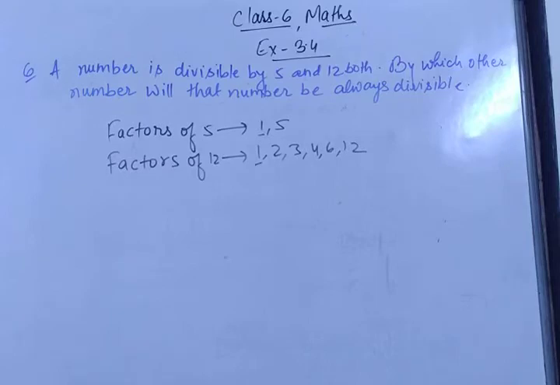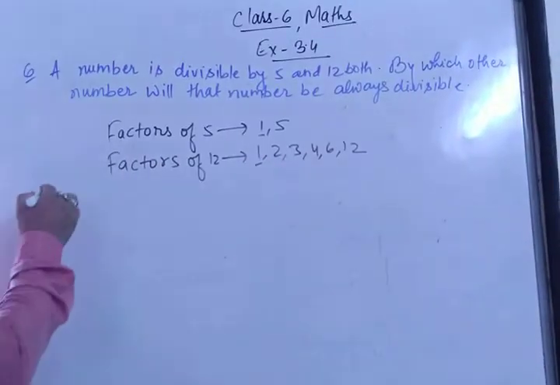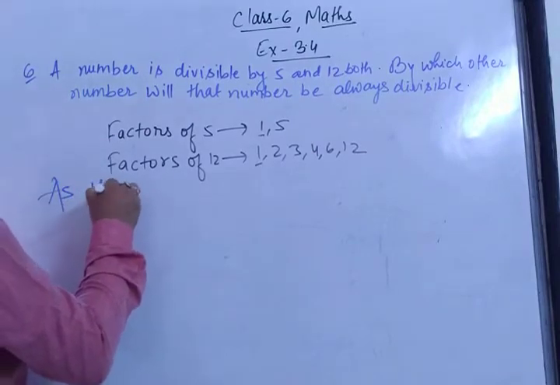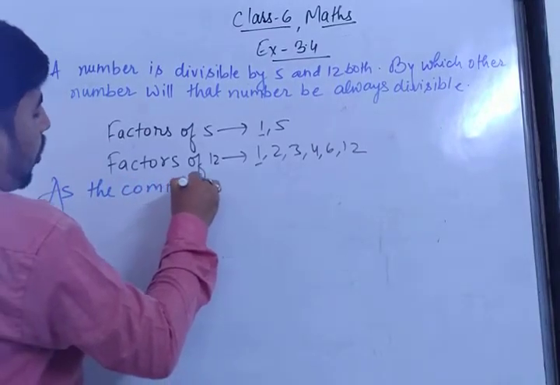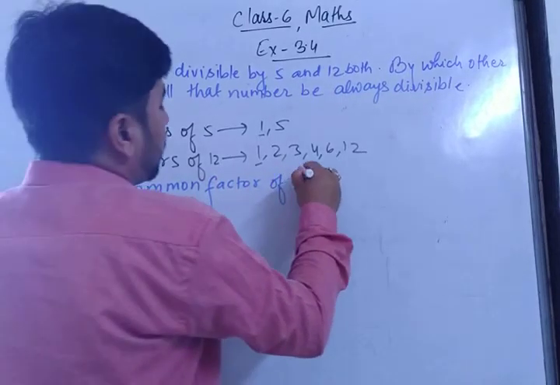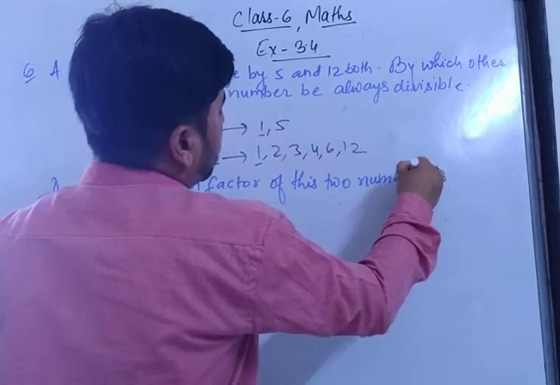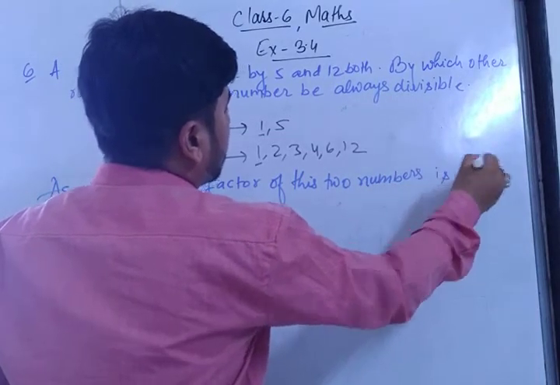Then the factors of 60, whatever the numbers are. First of all, what you write? As the common factor of these two numbers is 1, right?